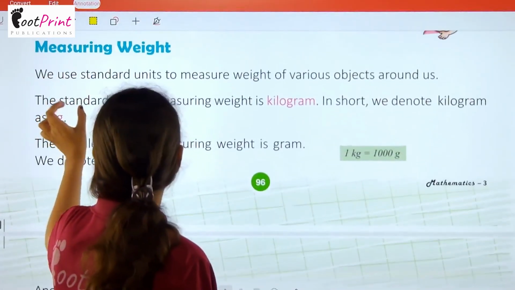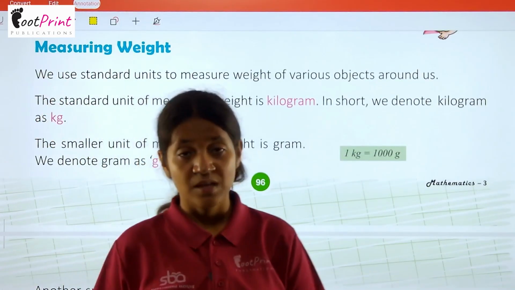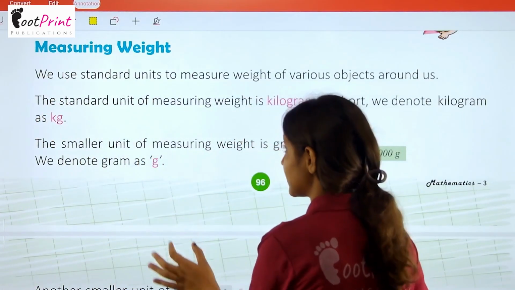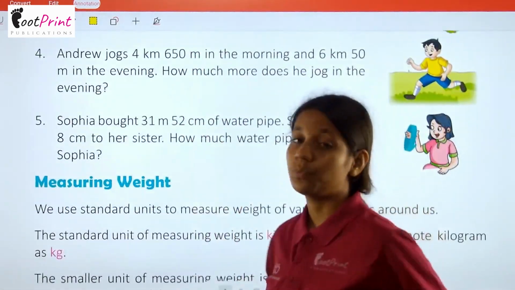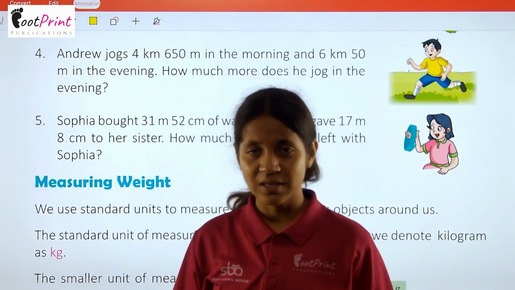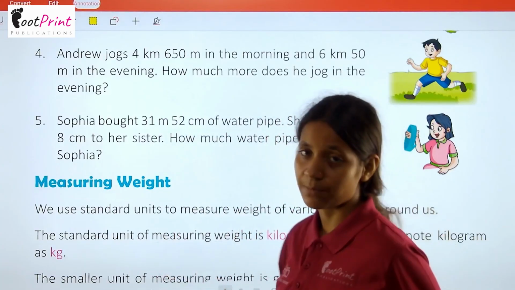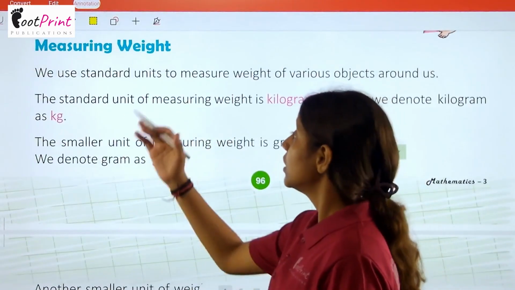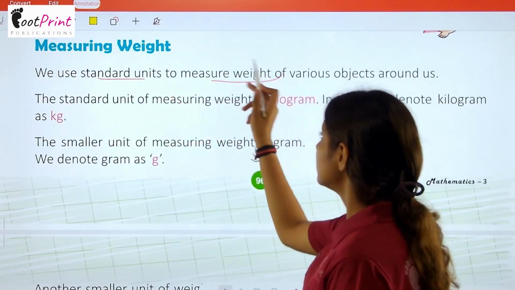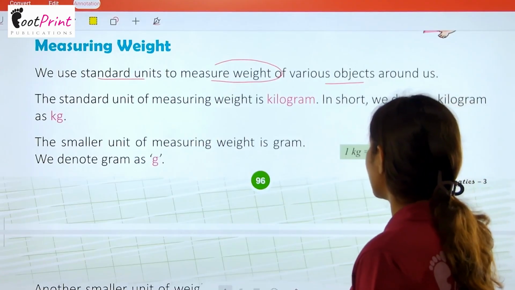Now we have measuring weight. Before that, I would like to say that the last exercise which we are talking about, you people have to do by yourself. Okay? With the help of the lots of examples which we discussed in this chapter. Now measuring weight. We use standard units to measure weight of various objects around us.